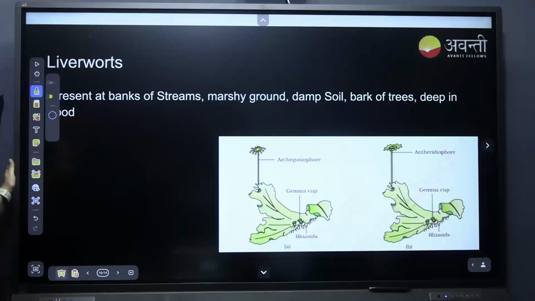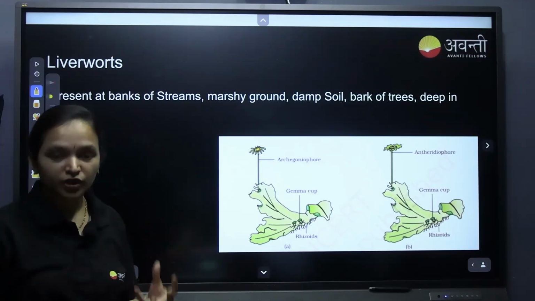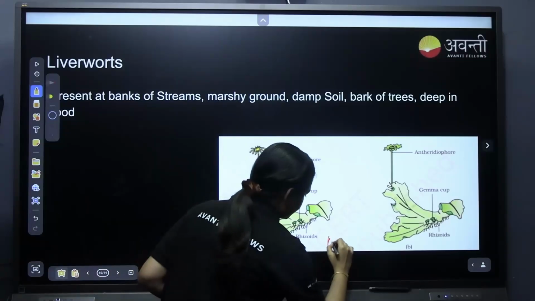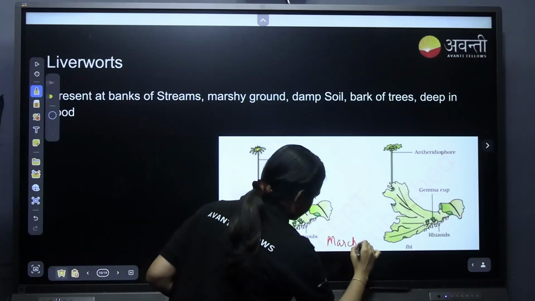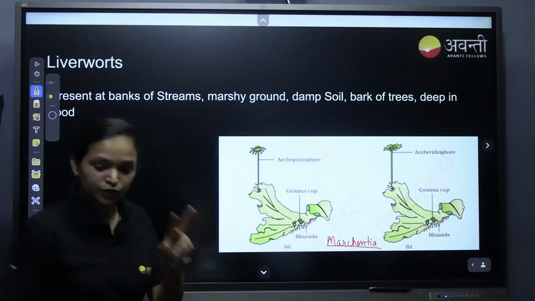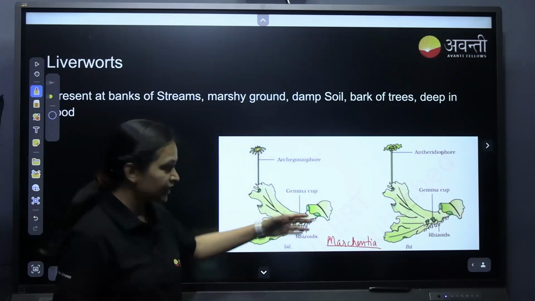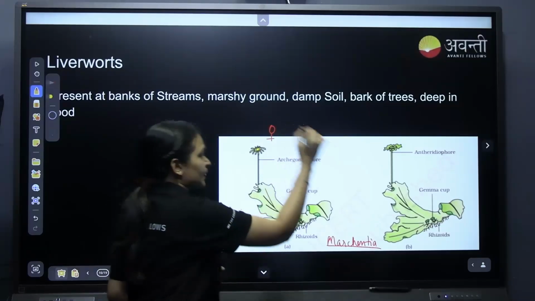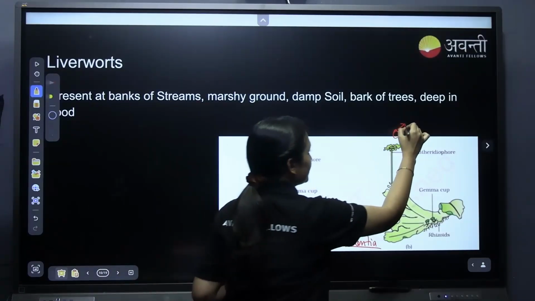Now coming to the liverworts. Liverworts are present on banks of streams, marshy ground, damp soil, bark of trees, deep in the forest. Why? Because they need water for fertilization. One example is Marchantia. If you see, there are two types of thallus. This is the archegonia, this is the female thallus, and this one is the male thallus.